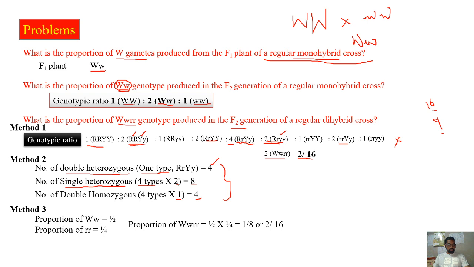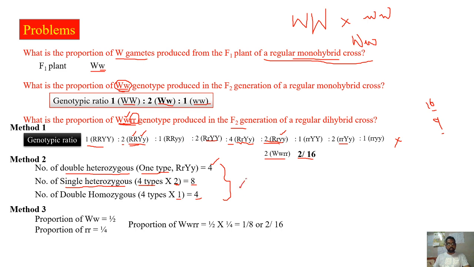So the question is now, what is the proportion of capital W small r? You don't have to write anything on the paper. Simply what you can say is, it is single heterozygous. It is homozygous, this is heterozygous. So what will be the number of each single heterozygous? It will be 2. That's what we have written here. So straight away you can tell the answer is 2. You don't have to put the pen on the paper.